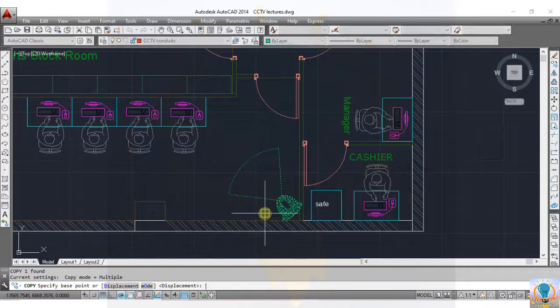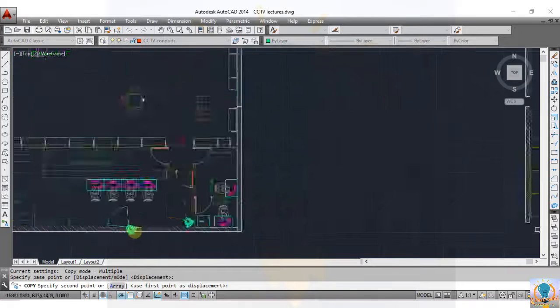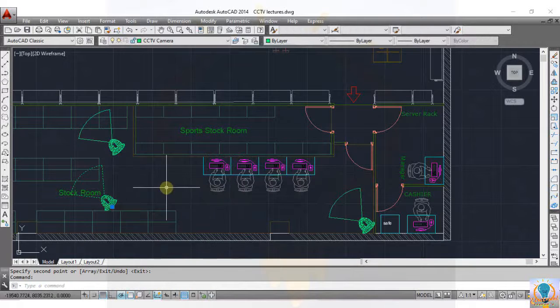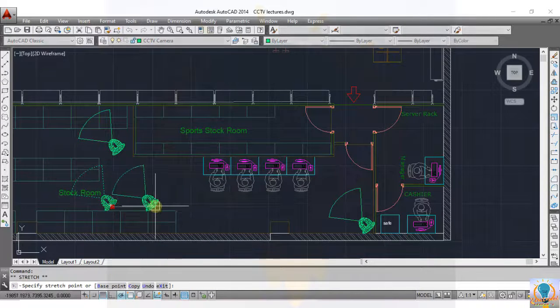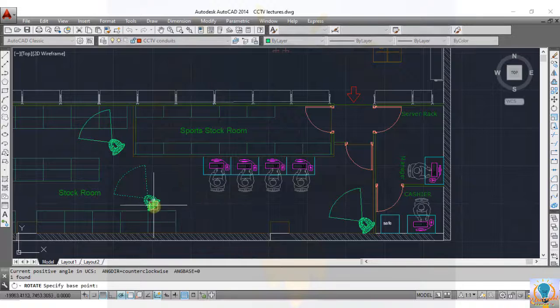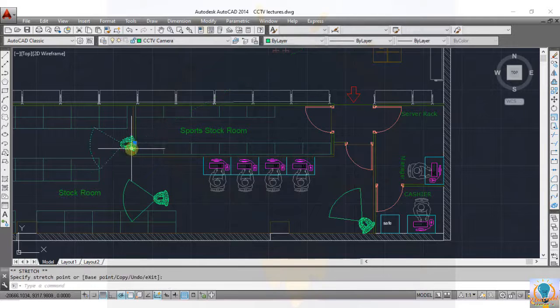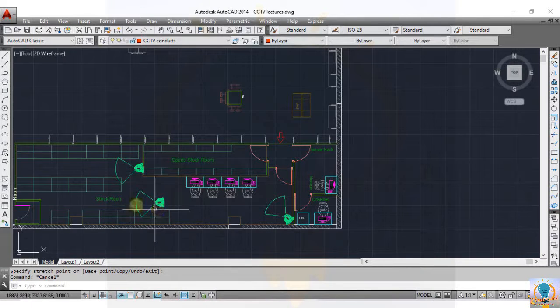Again copy, CO enter, then put here and here. Again rotate. Okay, so we have placed security cameras in the stock room. Similarly, put one camera in this sports stock room and in one manager room.